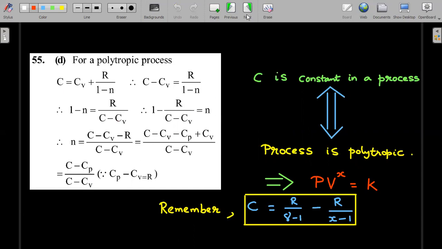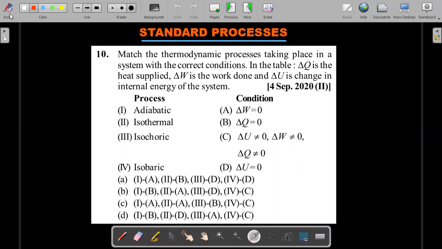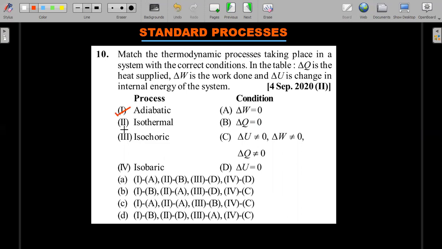So let's move to the next one. As I said, the special polytropic processes that we generally learn in physics and chemistry are adiabatic, isothermal, isochoric, and isobaric. And you should know these properties. These are pretty straightforward. Adiabatic process is associated with delta Q equal to 0. Isothermal is associated with delta U equal to 0, which is nothing but delta T equal to 0. Isochoric is associated with 0 work done because delta V is equal to 0. And isobaric obviously therefore should match to this.